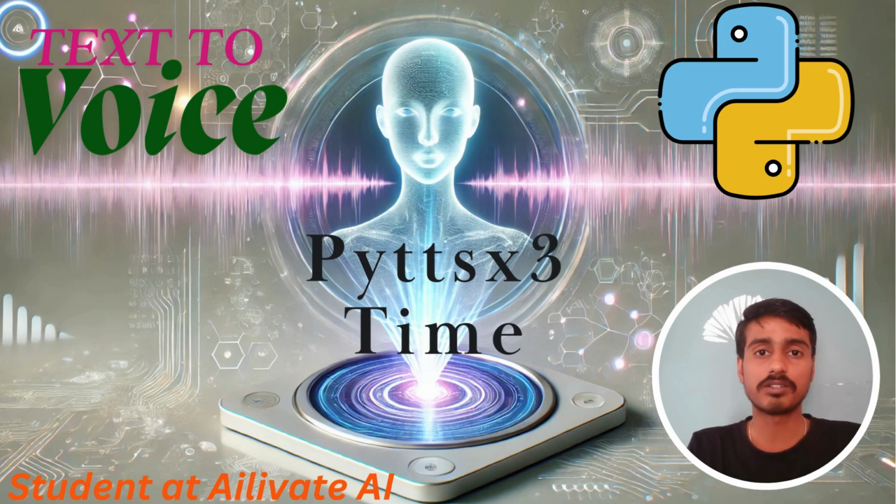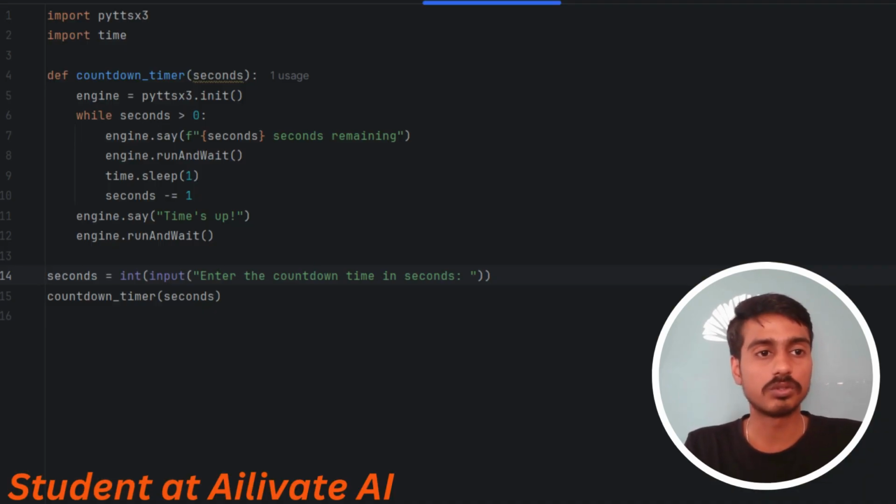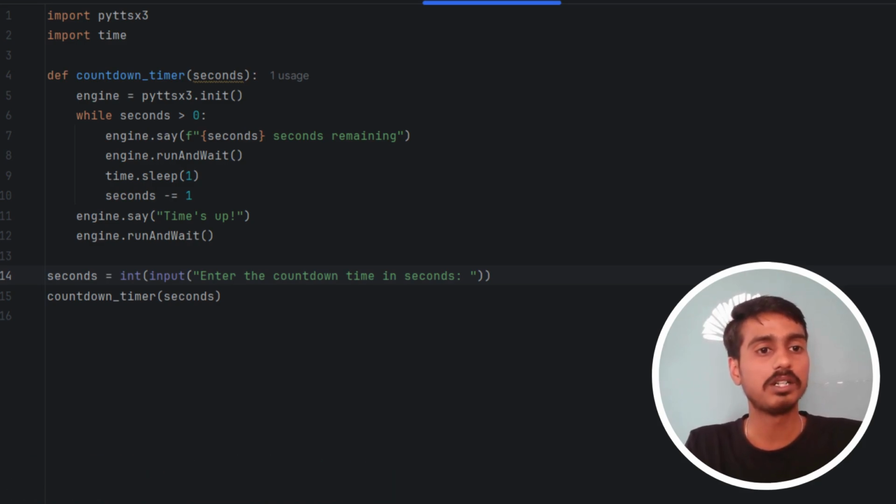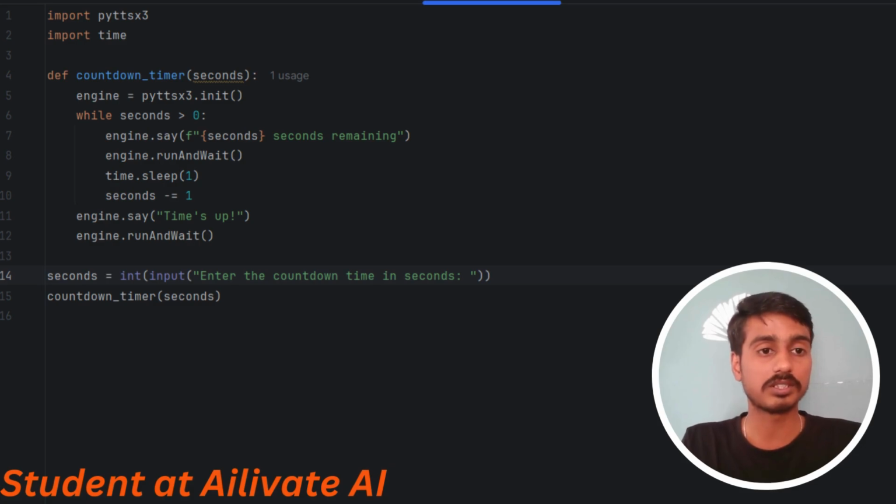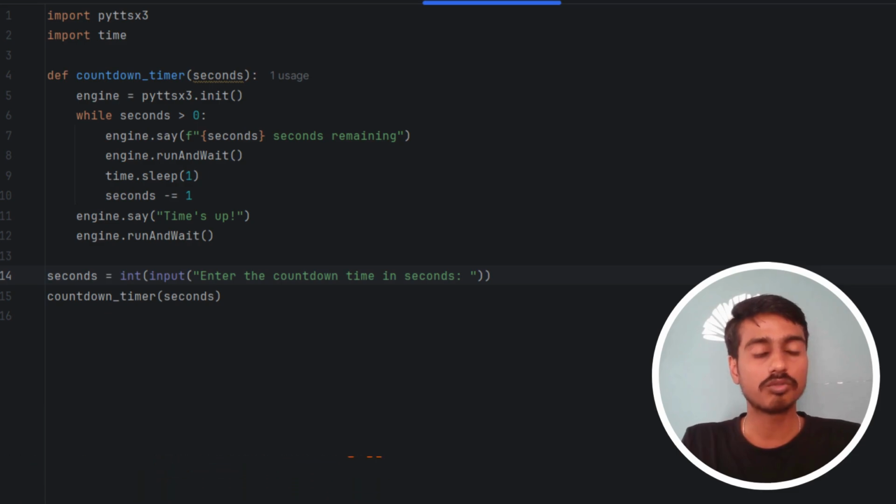So I hope you understand our today's program motto. So let's go to the program. First we want to create the function countdown_timer. We are giving seconds as an argument for this function. Seconds contains the amount of time which you want to count down from. We count down from top to bottom, not bottom to top.